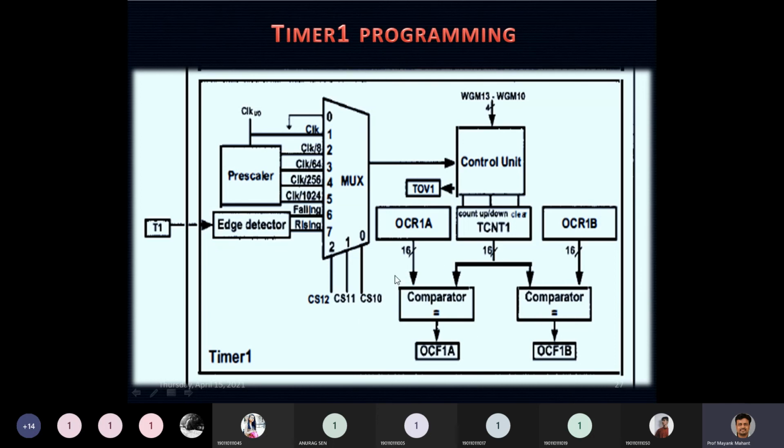So you have two 16-bit comparators that can compare the values of these two registers, and when the matches occur, the OCF1A or OCF1B flag is raised. Okay. It also has a TOV1 flag. Am I clear?